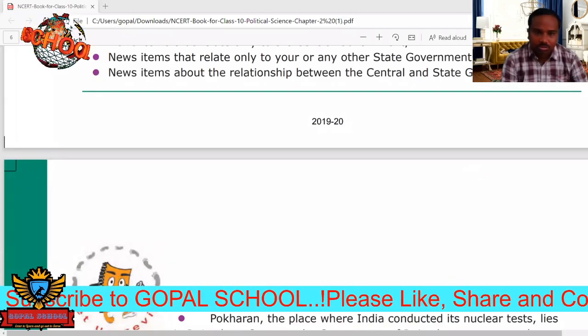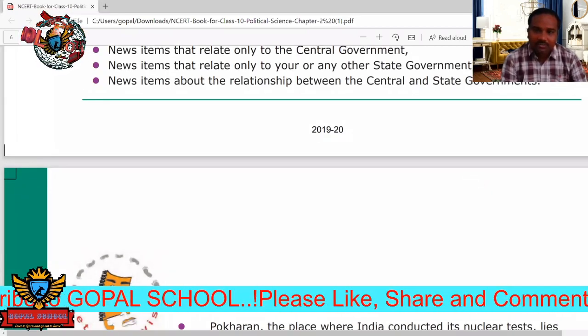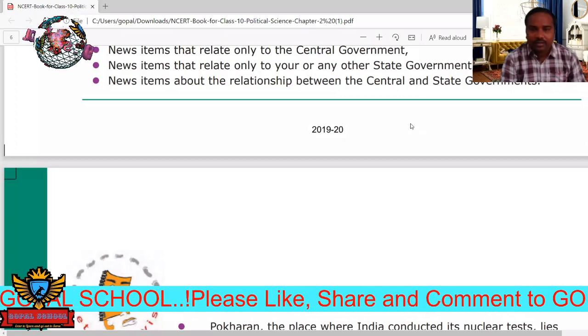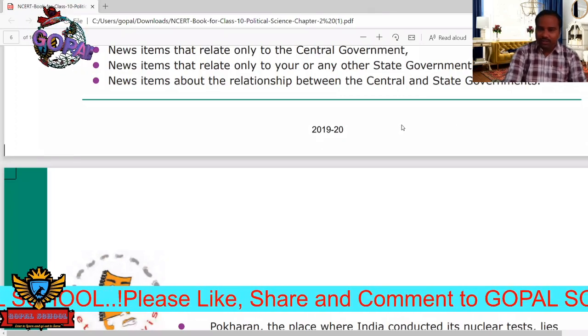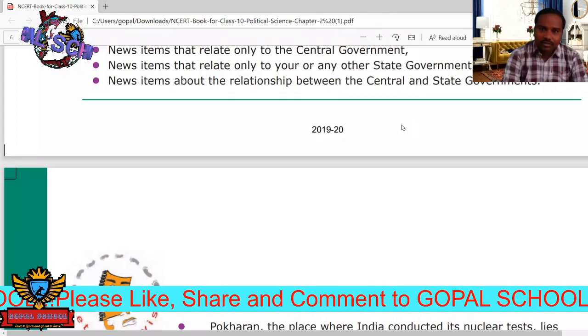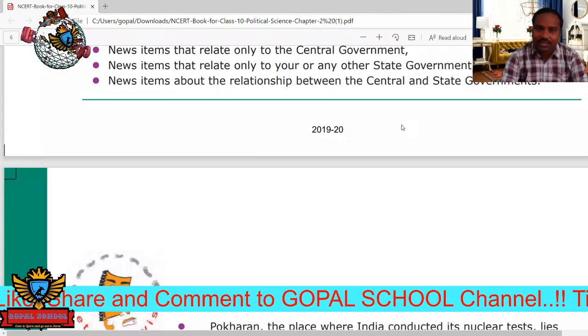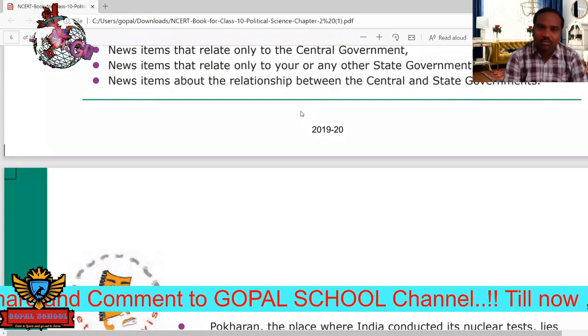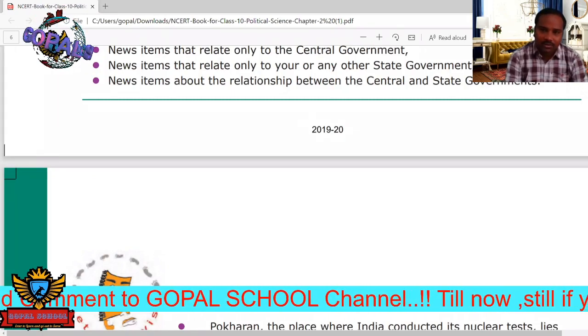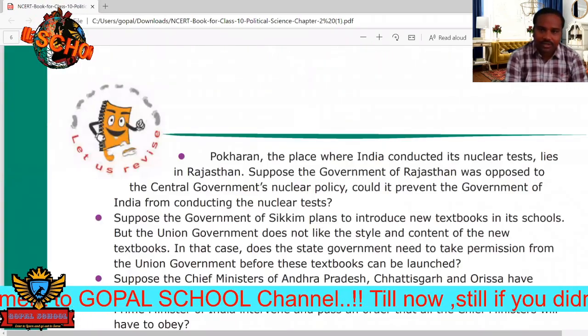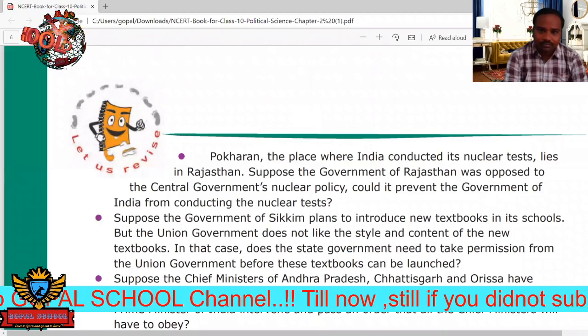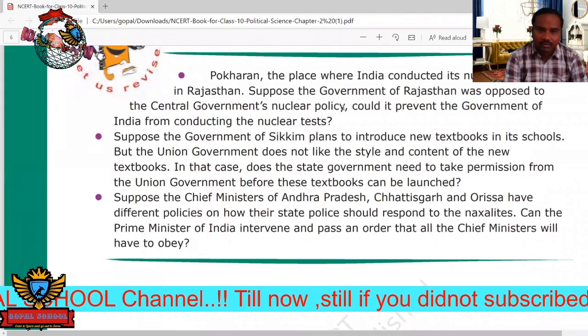So here, yes, but there are some allegations. Some political parties argue that sometimes there will be contradictions in taking decisions between the state government and central government. So here some examples are given. So if you see here, Pokhran is there.